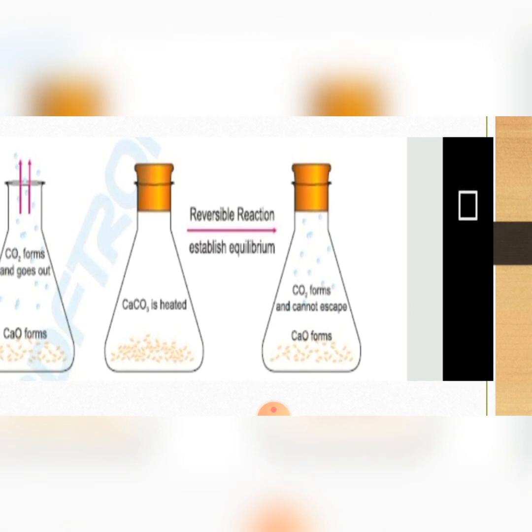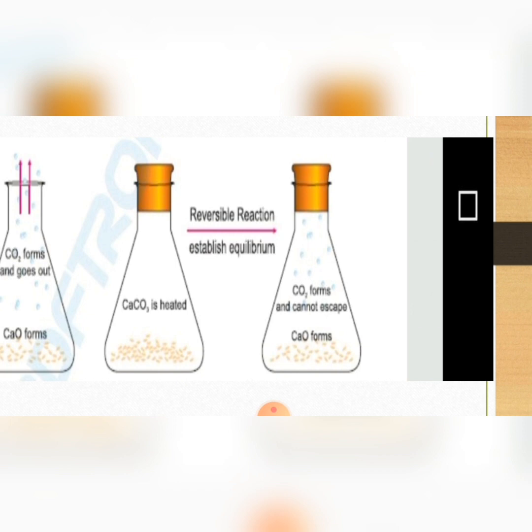In the next figure, the same flask is closed. The container is closed. In this container, when the reactant calcium carbonate is heated, it decomposes into carbon dioxide and calcium oxide. And as the flask is closed, the carbon dioxide is not allowed to move into the atmosphere.